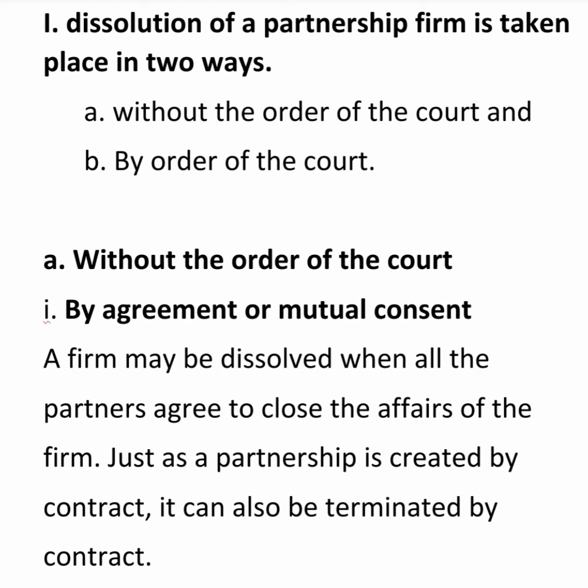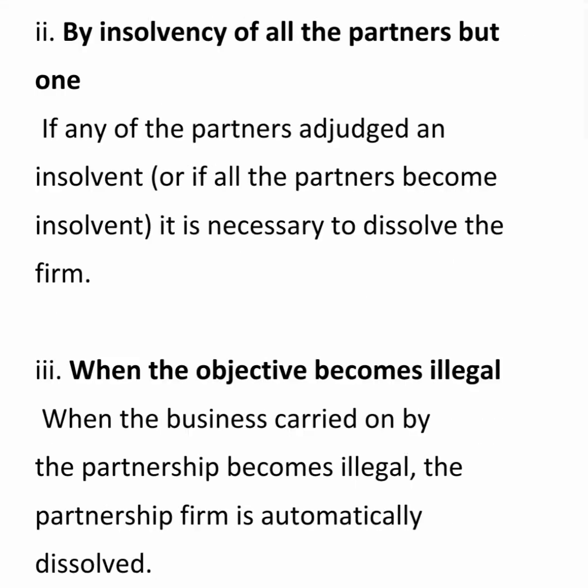Dissolution of a partnership firm takes place in two ways: without the order of the court and by order of the court. Under without the order of the court, the first one is by agreement or mutual consent. When an agreement is made for dissolution of the partnership, to close the affairs of the firm, in those circumstances it gets closed and the contract between the partners also gets terminated.